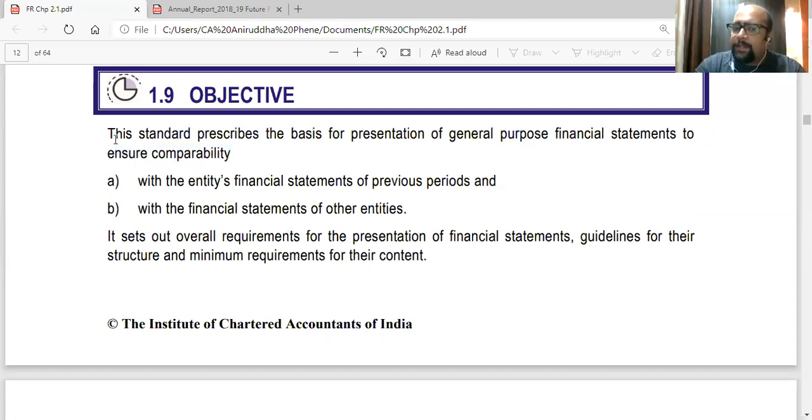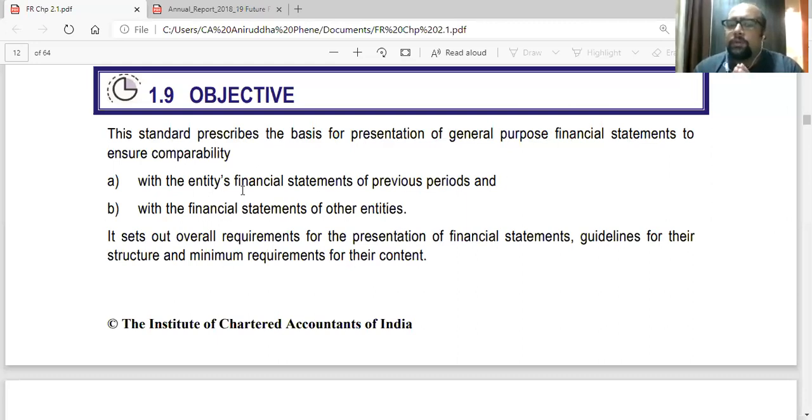So this standard prescribes the basis for presentation of general purpose financial statements to ensure comparability. Now comparability, that is comparing with what? With our financial statements of the previous periods. Like we saw how we had compared financial statements of 18-19 with 17-18, plus comparing our statements with other entities, maybe our competitors, our peers.